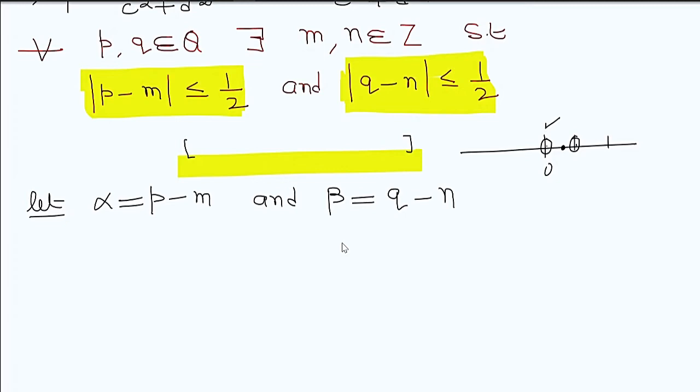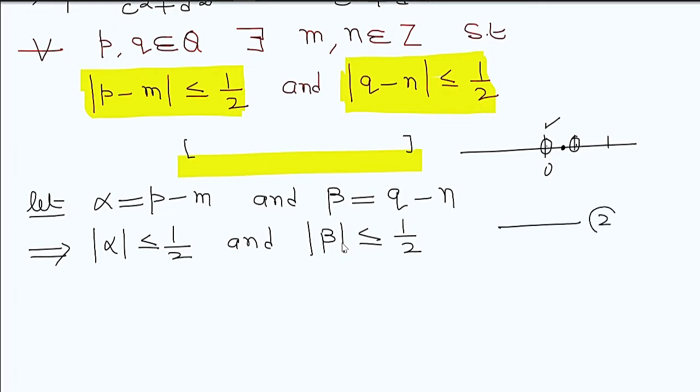Remember also that modulus of alpha is less than or equal to 1/2, and modulus of beta is less than or equal to 1/2. I write it as equation number 2.